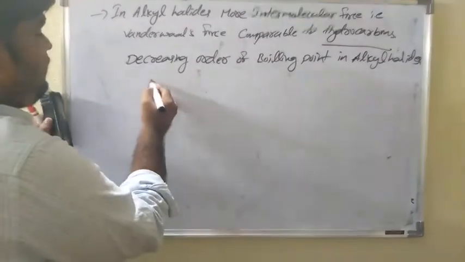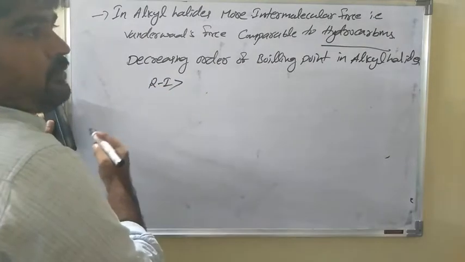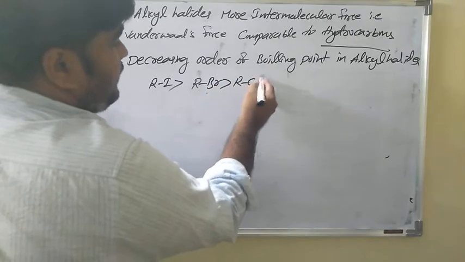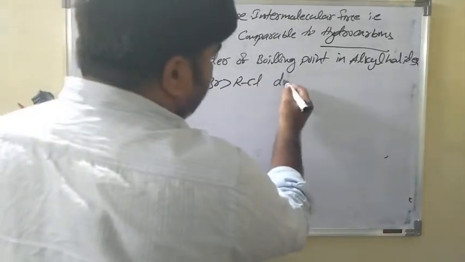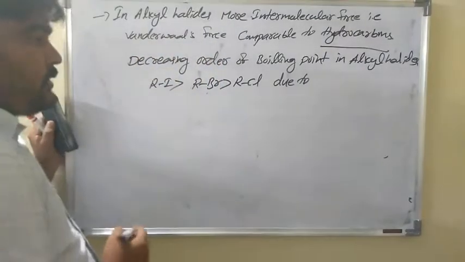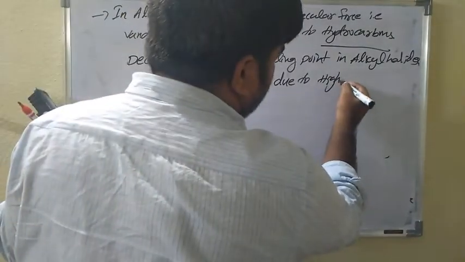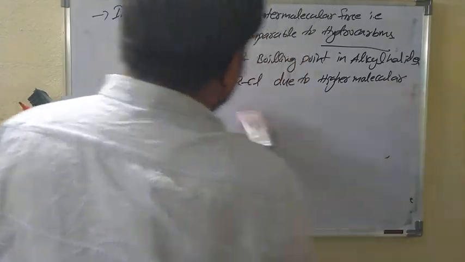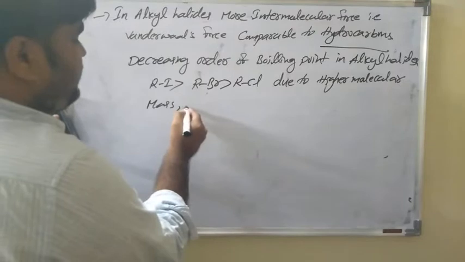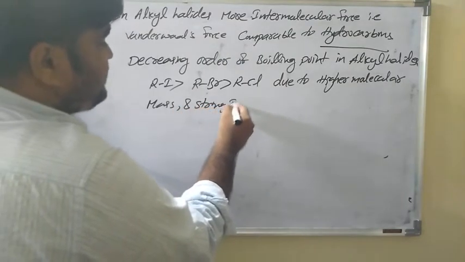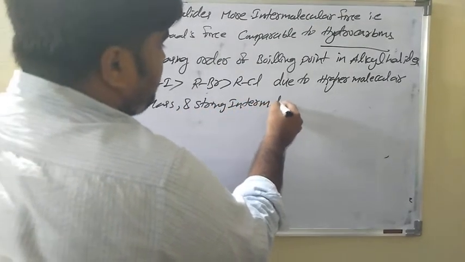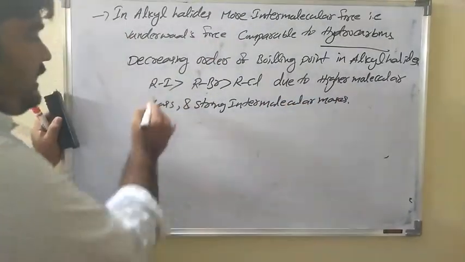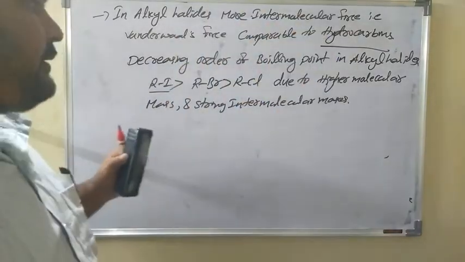So that is what? Alkyl iodide is more, then alkyl bromide, then alkyl chloride. Due to what? Due to higher molecular mass and strong intermolecular forces. So for example, methyl iodide is there.